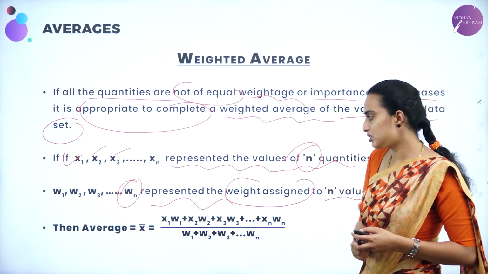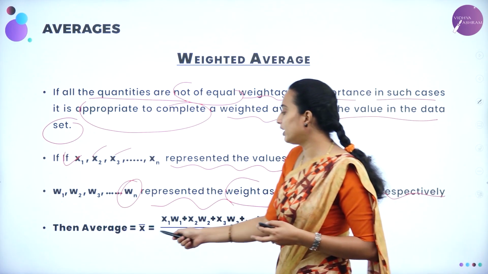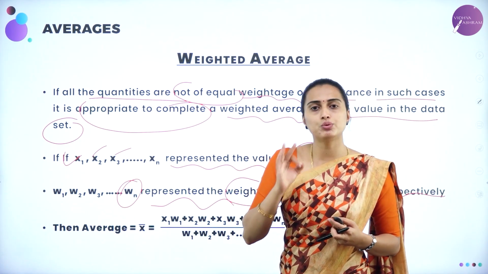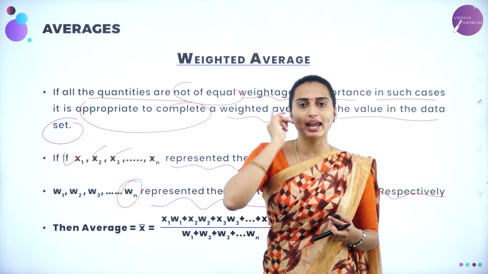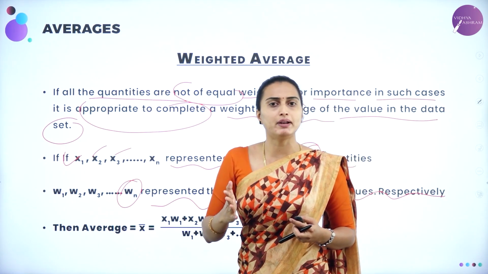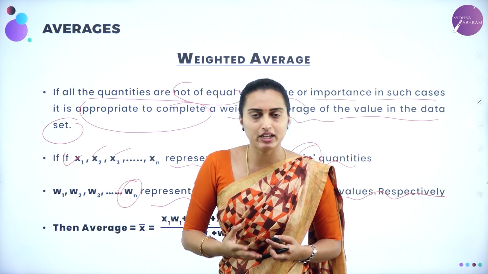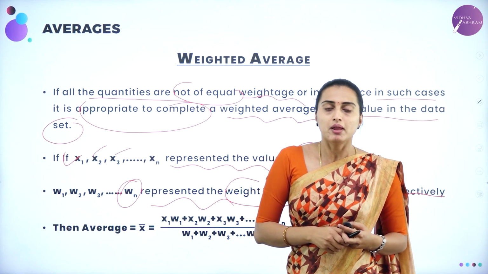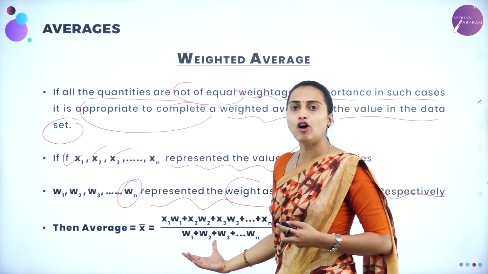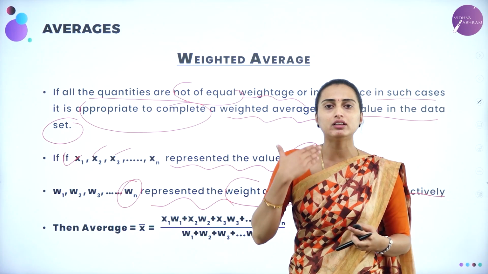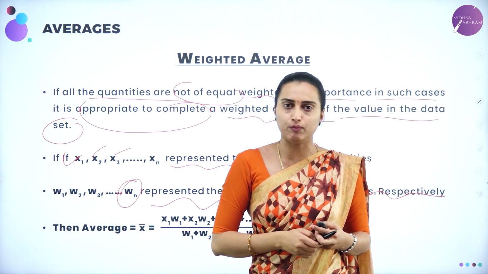Then the weighted average is given by, dear students, all the averages are given by x bar only, either the simple average, the weighted average, or the combined average. But we are going to change the formula on the right hand side according to the situation of the problem given, okay.